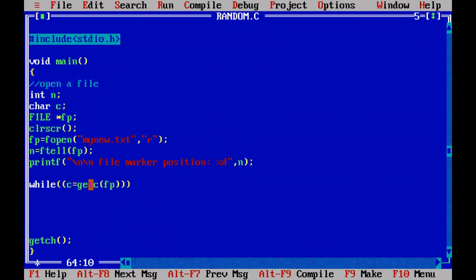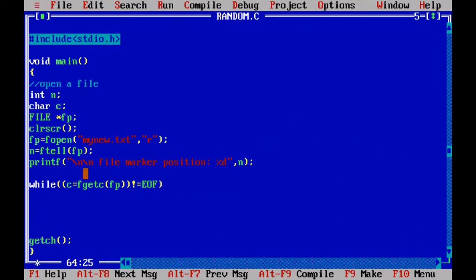So getc you can write, and fgetc you can write. I told you both the functions are the same. The fgetc function will read one character from fp. What is fp? fp is nothing but mynew.txt. So the file marker position is at 0. When you read the first character, it will be stored into c, and the same character is compared to EOF, the end of file character.